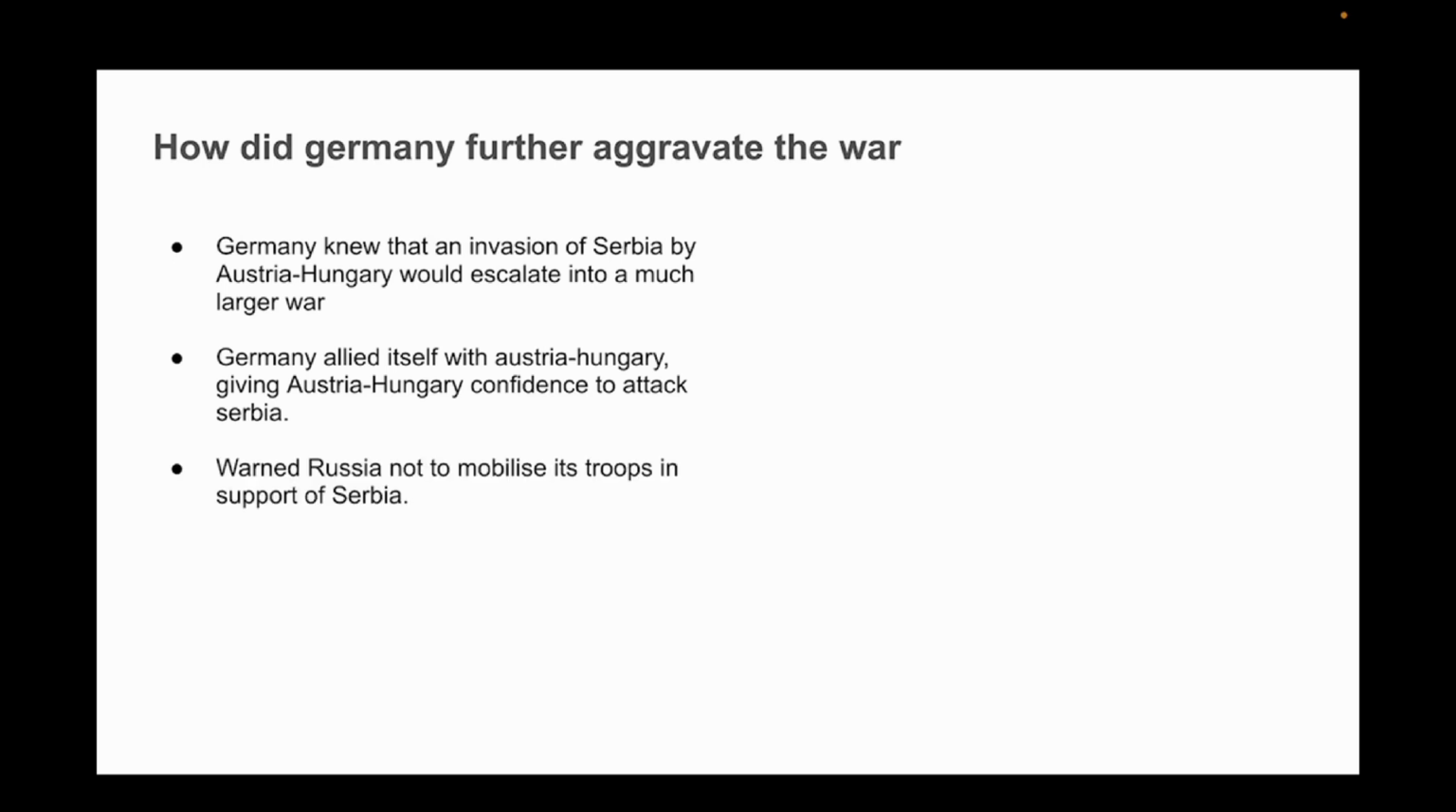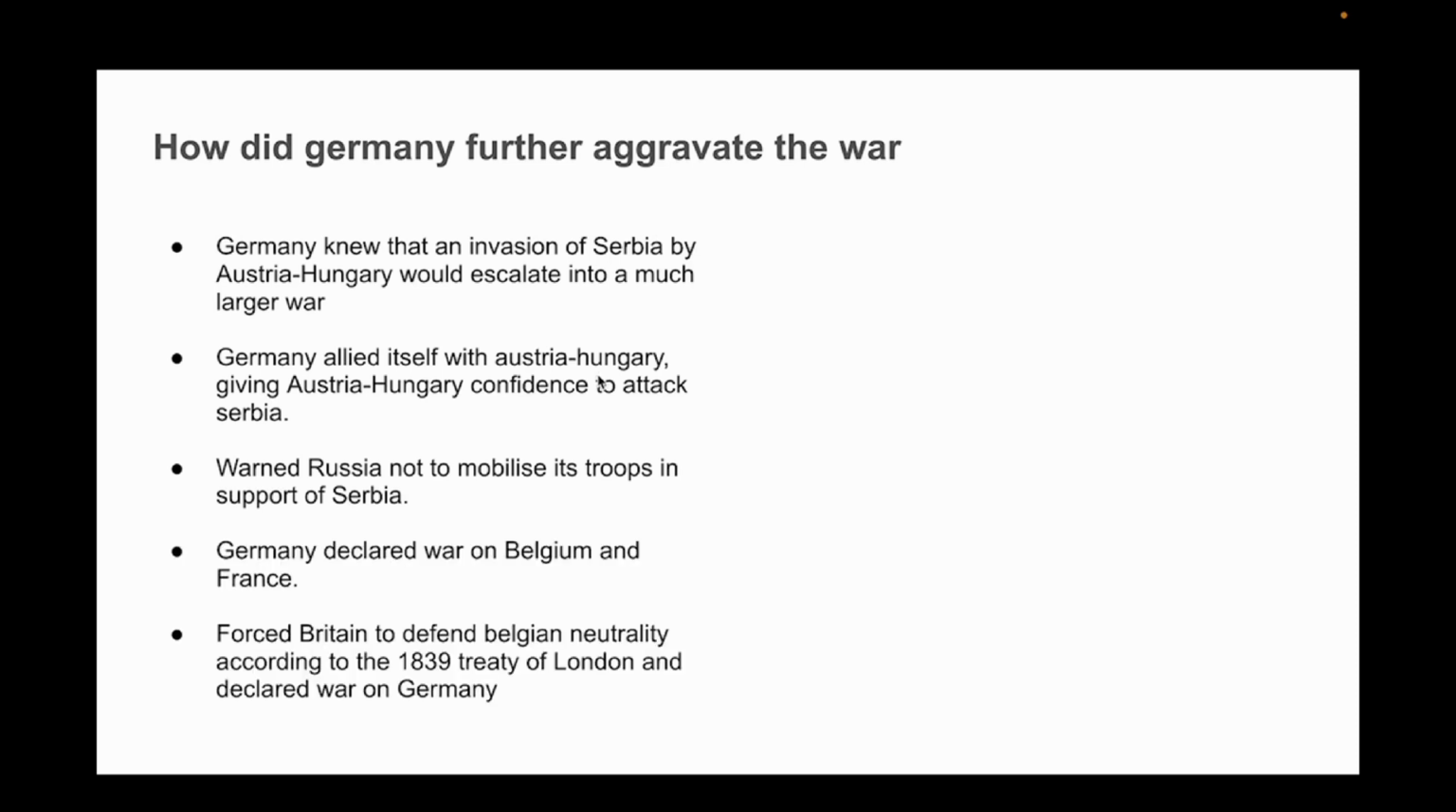Secondly, Germany sparked tensions with Russia and France by warning Russia not to mobilize its troops in support of Serbia. Germany also intended on attacking and completely defeating France via Belgium. When Belgium refused, Germany declared war on Belgium and France. Thirdly, Germany invaded Luxembourg and Belgium, forcing Britain to step in to defend Belgian neutrality, which Britain had assured by the Treaty of London in 1839. Britain declared war on Germany, thus starting World War I.